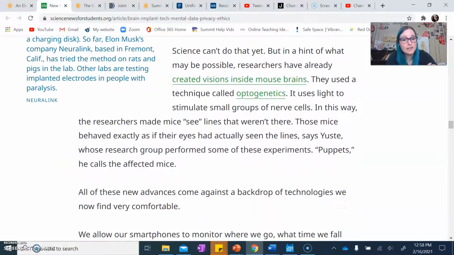So thankfully, science can't do that yet, but in a hint of what may be possible, researchers have already created visions inside mouse brains. They used a technique called optogenetics. It uses light to stimulate small groups of nerve cells. In this way, the researchers made mice see, quote unquote, lines that weren't there. Those mice behaved exactly as if their eyes had actually seen the lines, says Yost, whose research group performed some of these experiments. Puppets, he calls the affected mice. So again, this is something that happened. They were able to produce images in a mouse's brain that weren't actually there.